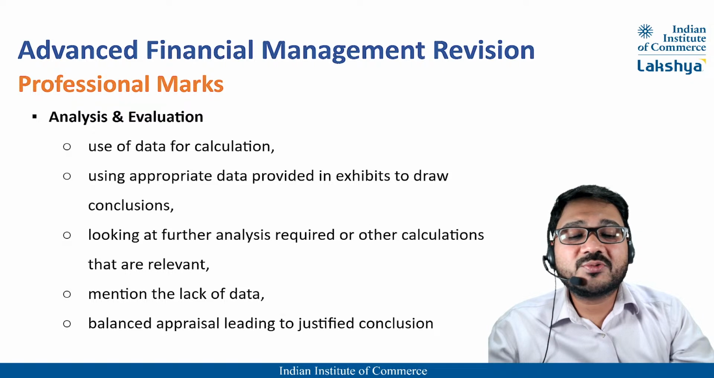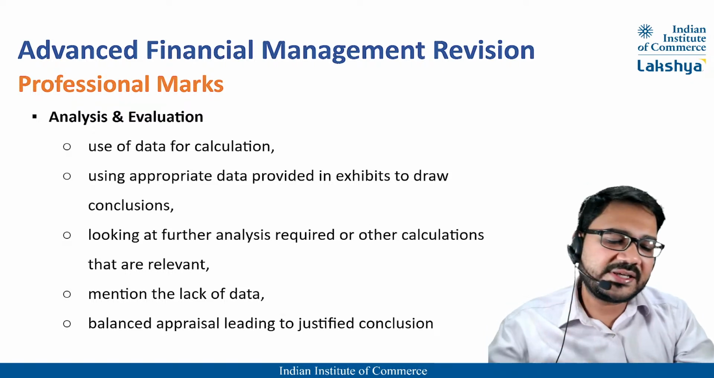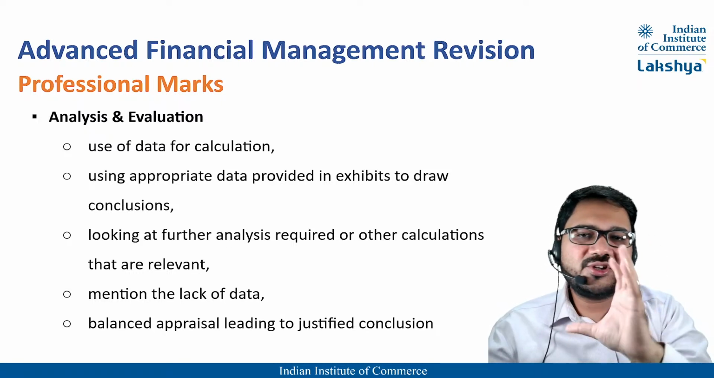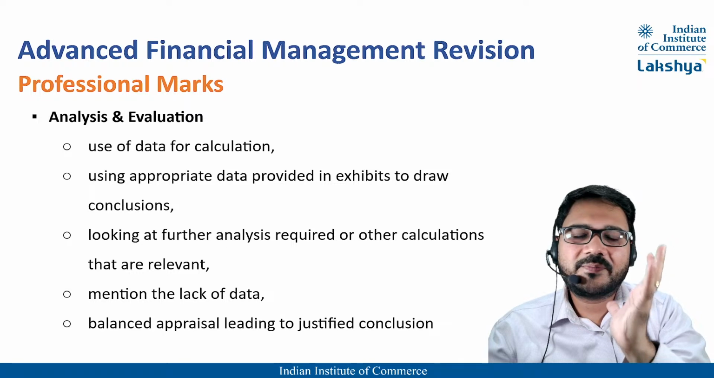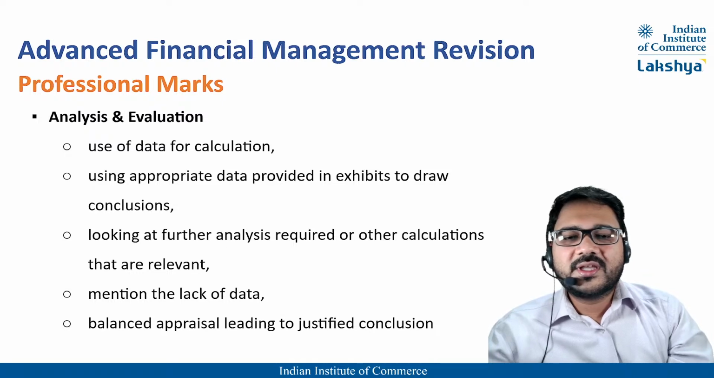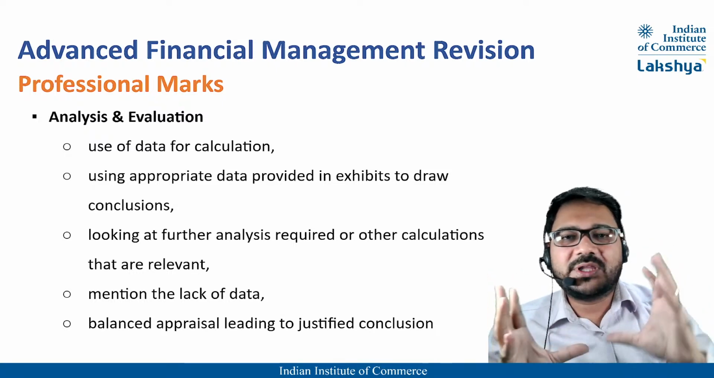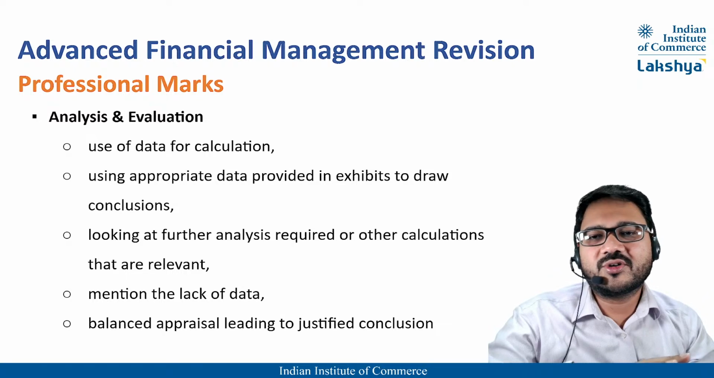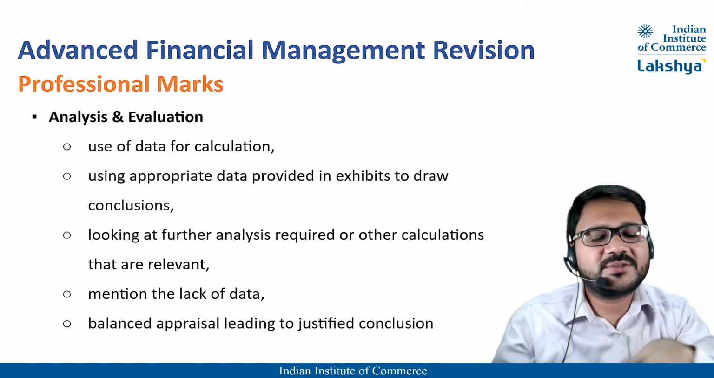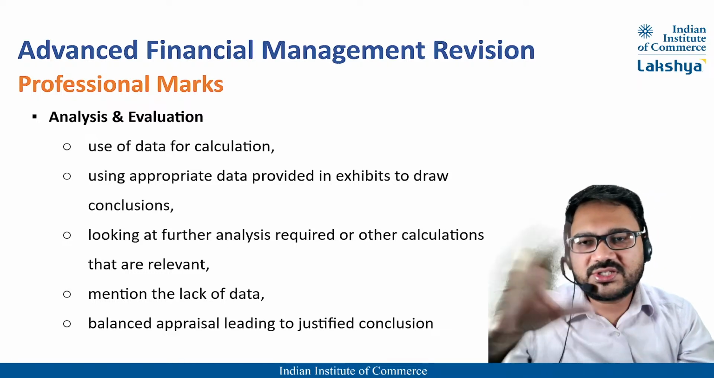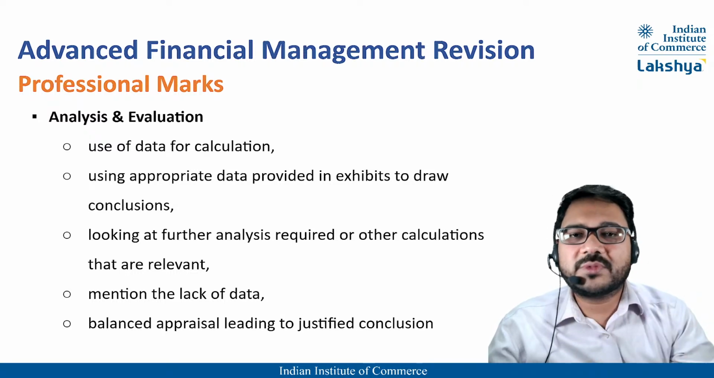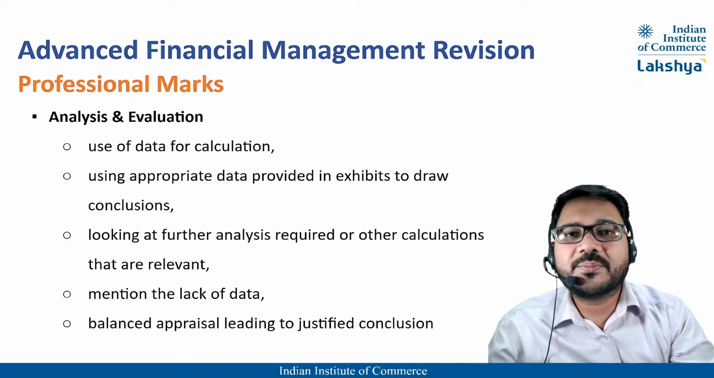Balance appraisal leading to a justified conclusion. Now understand, see, never lean your appraisal or never lean your conclusion to one part of it only, that you must do this. Give a very balanced appraisal wherein you are looking at going left also, going right also, and then you suggest, but I suggest going right. You suggest whether the merger, if you do the merger, if you don't do the merger, talk about both the points.